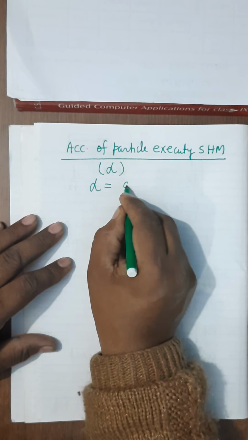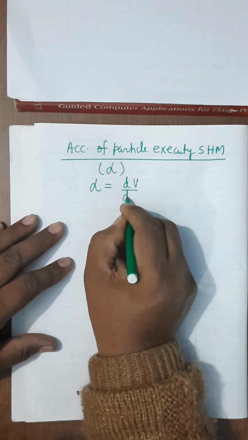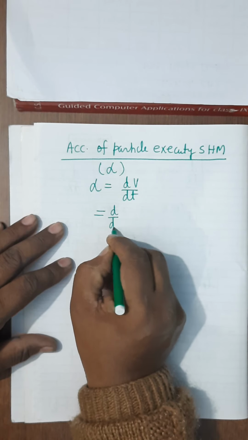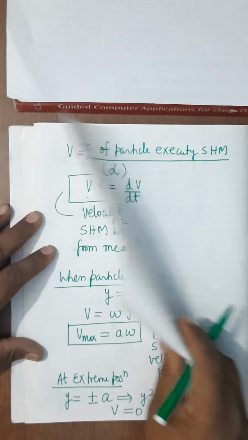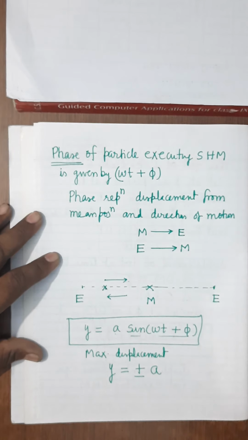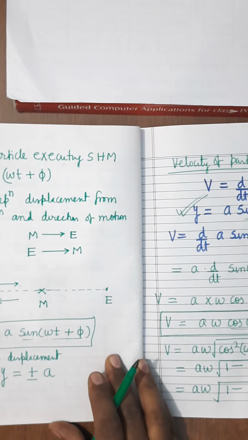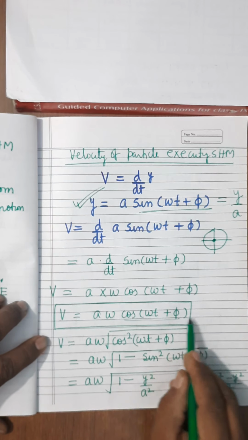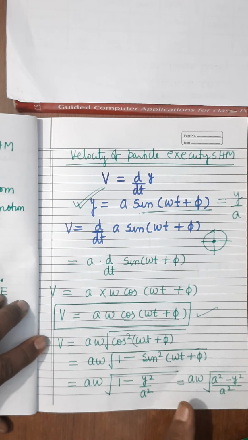Alpha equals to dv upon dt, rate of change of velocity. So d by dt. What is v here? Already we have calculated, it is A omega cos omega t plus phi.